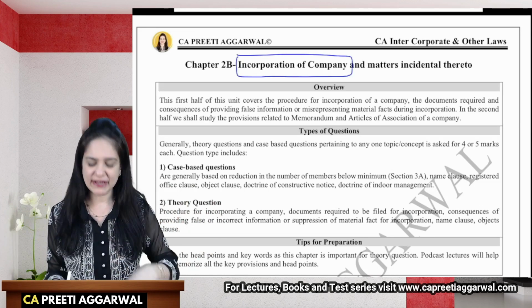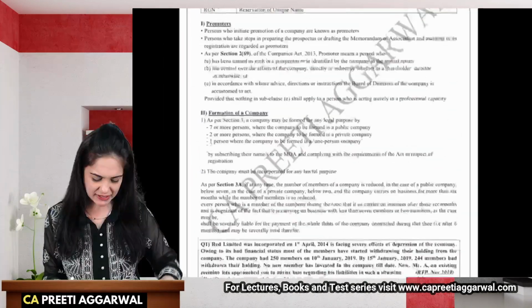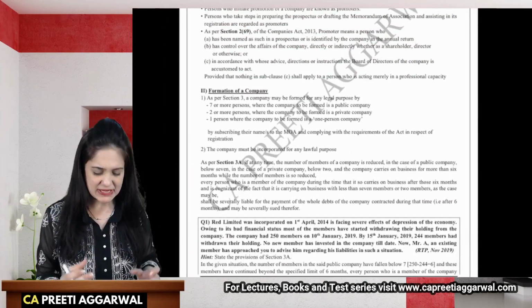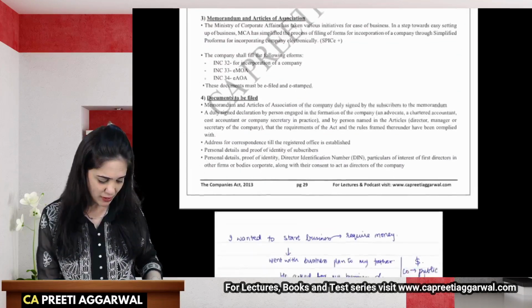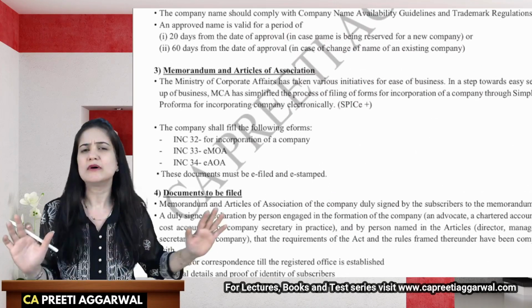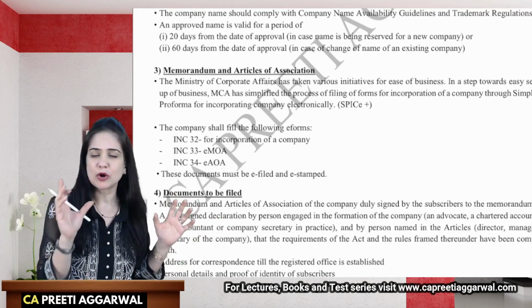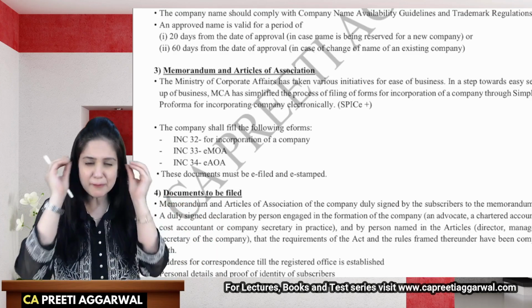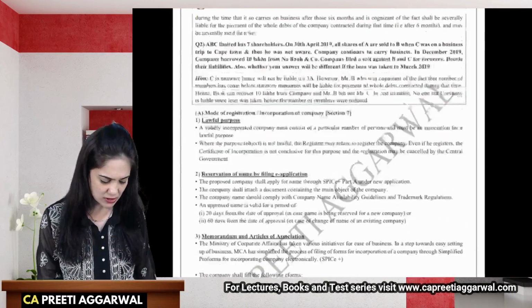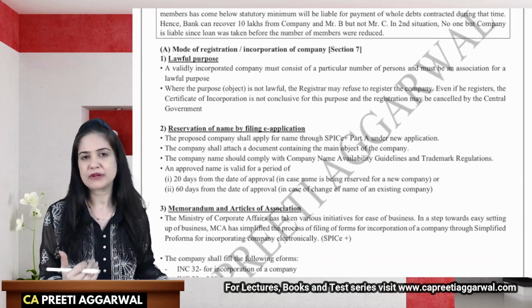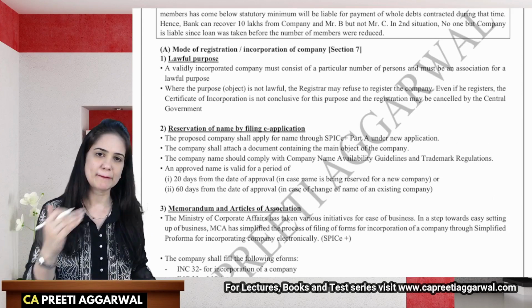If you try to find this in the module, you won't find it in the similar manner because there everything is jumbled. When they explain memorandum and articles, they have included all the clauses of memorandum, the clauses relating to alteration. It's a big mess, I think, in the module. But what I have done is, in my textbook, all the requirements of incorporation, all the steps involved in incorporation are mentioned one below the other.